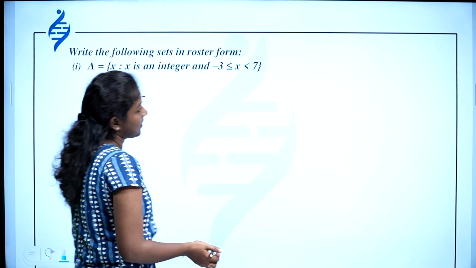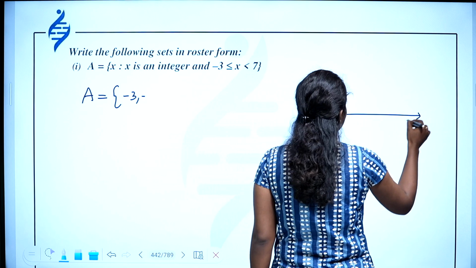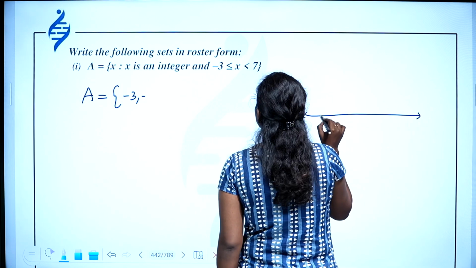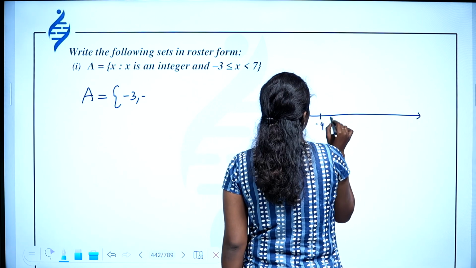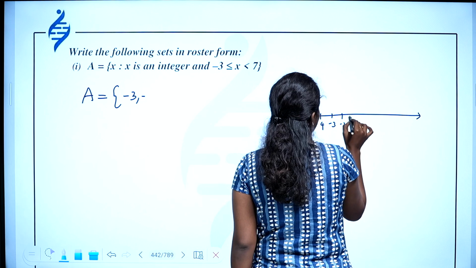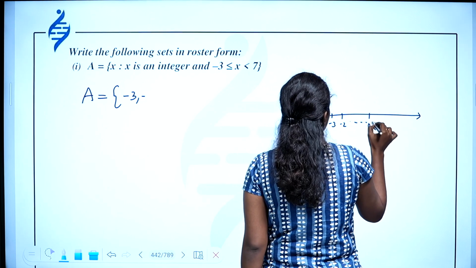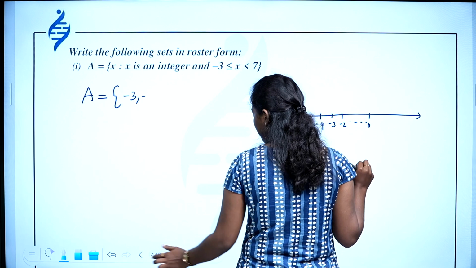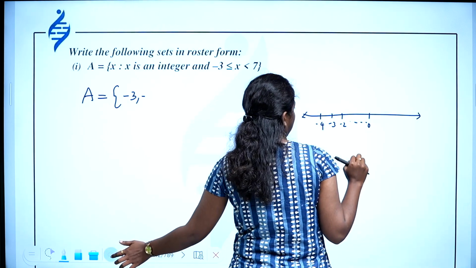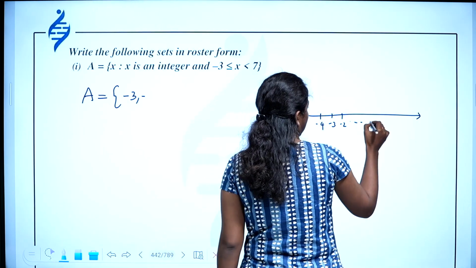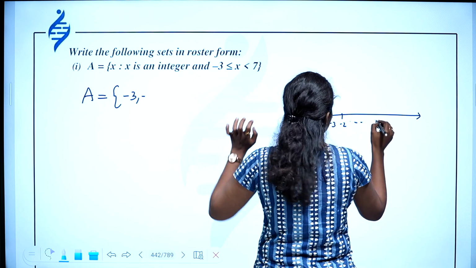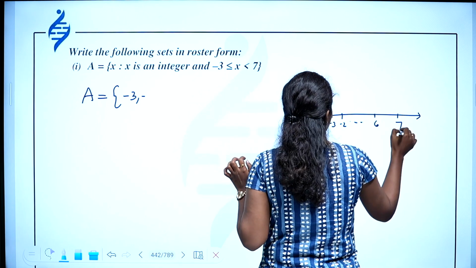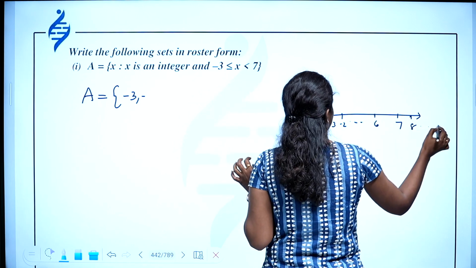See, if I draw a number line and I am writing -4, -3, -2, and so on, 0 somewhere here, and then up to 6, 7, 8, it will be continued like this.